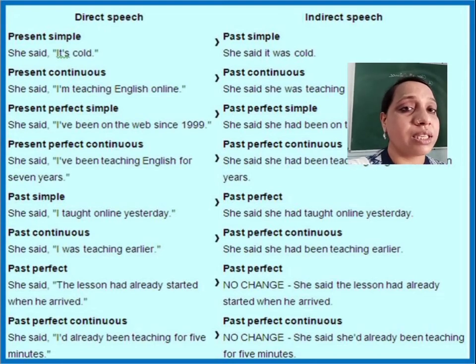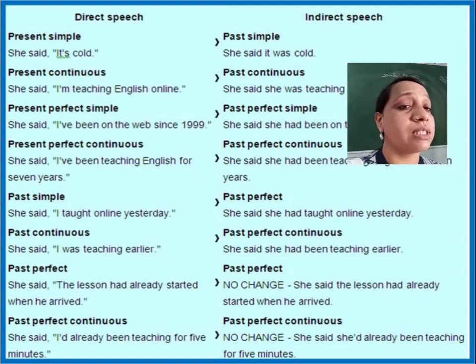Present perfect tense will change into past perfect tense. Okay, she said, I have been on the web since 1999. So she said that she had been on the web since 1999.